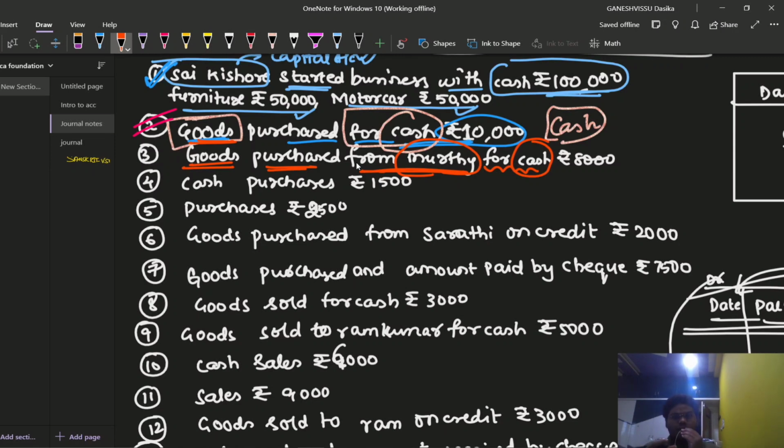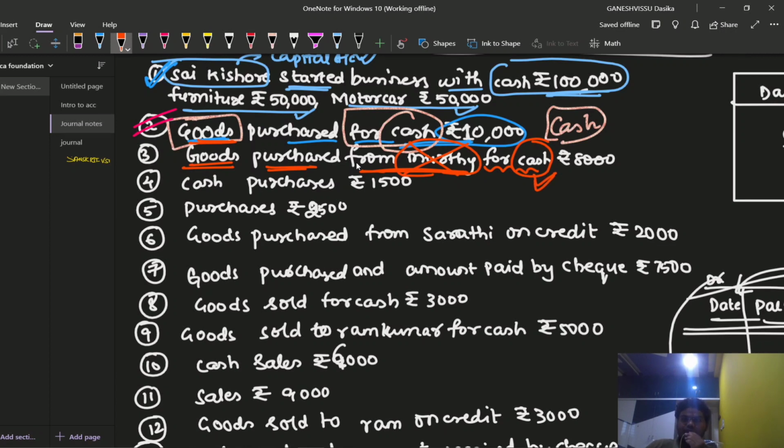Of course, they have been purchased from Murthy, but the transaction happened through cash itself, right? Then can we say that it is a cash transaction? Absolutely yes. So in case of a cash transaction, is there any linkage with the name of the person? No. So the name is not required in this transaction because it is a cash transaction.